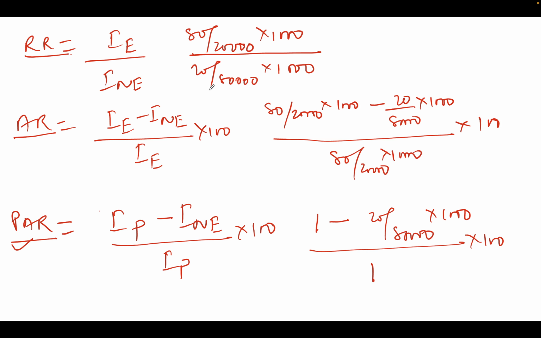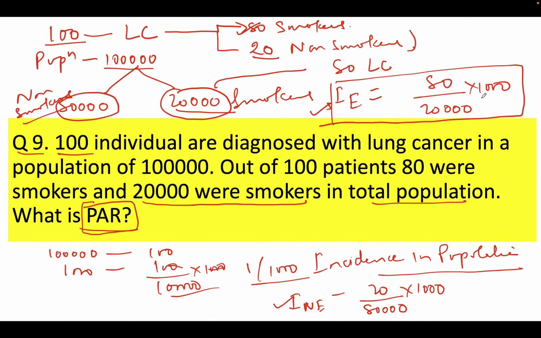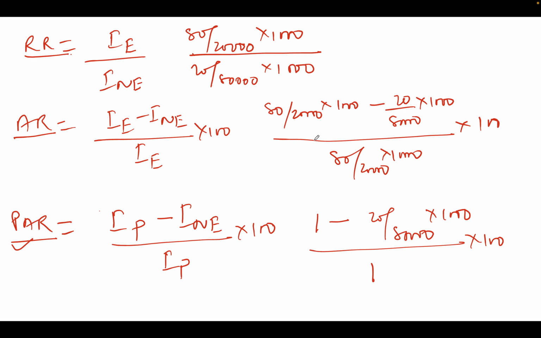Now let's do certain calculations so that we come to know the exact value. If I cut 3 years, I get incidence in exposed as 4, right? And if I cut this here, I get 1 by 4. So if I put 4 divided by 1 by 4, the relative risk is 16. So there is 16 times more possibility of developing lung cancer in those who are smoking.